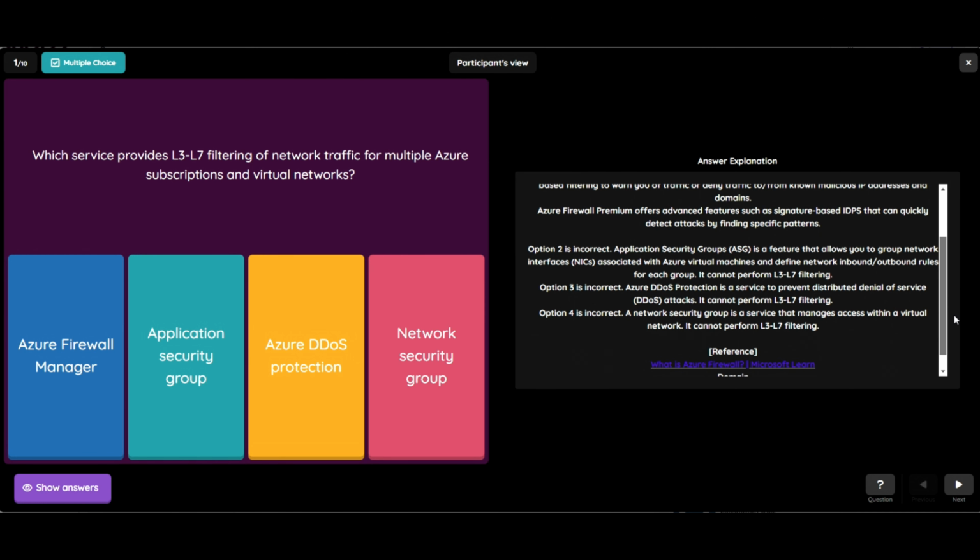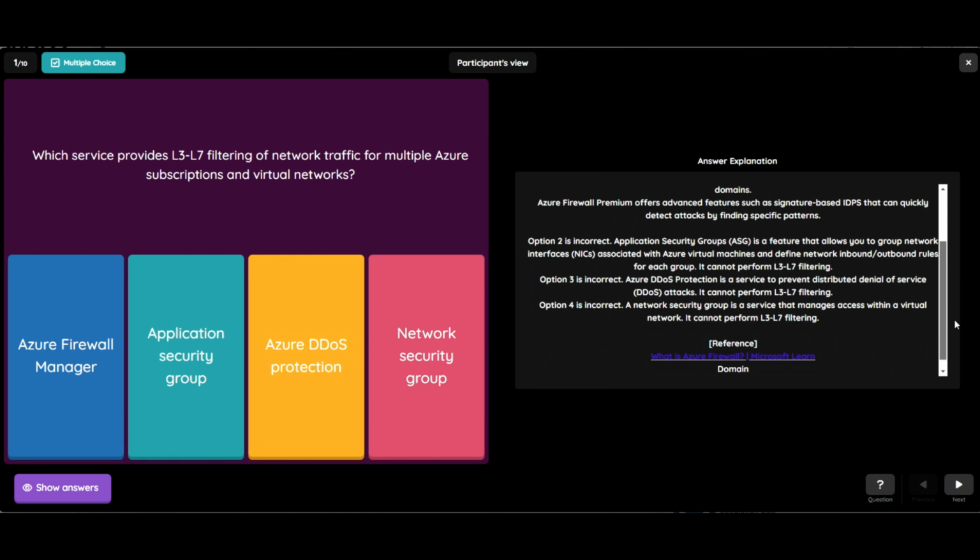Option 3, Azure DDoS Protection, is also wrong. Azure DDoS Protection is a service to prevent distributed denial of service attacks. It cannot perform L3, L7 filtering. In the same way, Network Security Group is a service that manages access within a virtual network. It cannot perform L3, L7 filtering.